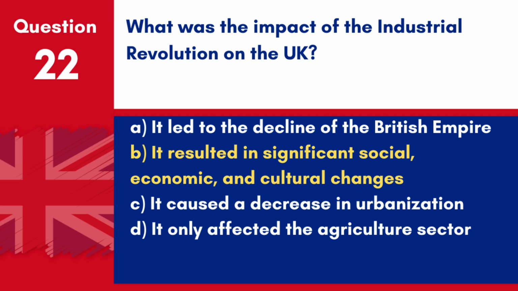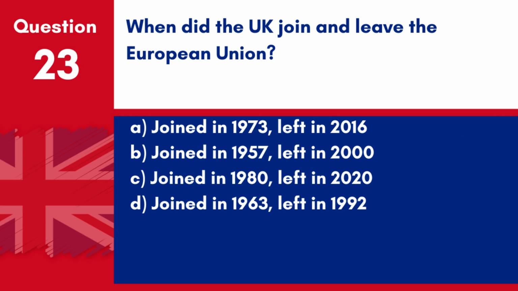Answer B. It resulted in significant social, economic, and cultural changes. The Industrial Revolution had a profound impact on the UK, leading to advancements in technology, changes in society, and economic growth.